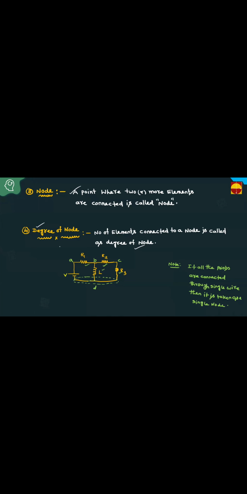Then what is the degree of node? Number of elements connected to a node is called degree of node. For this node, how many elements are connected? 2 elements. That's why degree of node equal to 2. This is one element, this is one element. For this node, how many elements are connected? 3 elements. Degree of node equal to 3. For this node, 2 elements. Degree of node equal to 2. For this node, 1, 2, 3. Then degree of node equal to 3. The number of elements connected to a node is called degree of node.